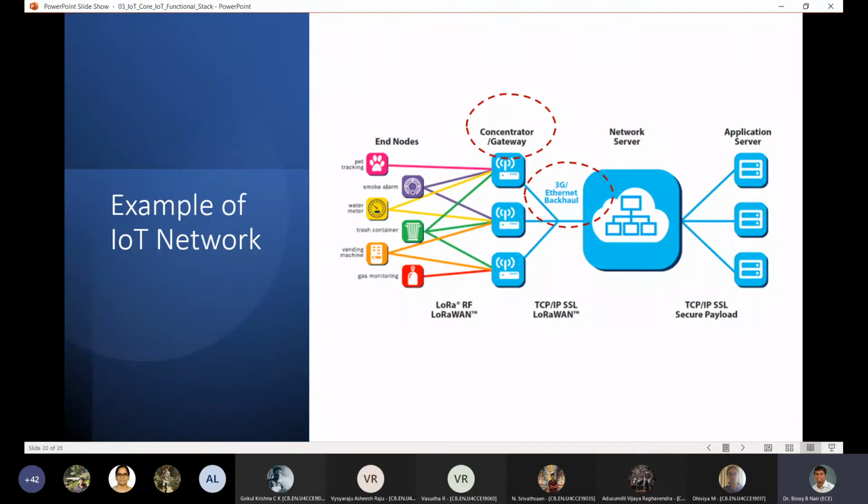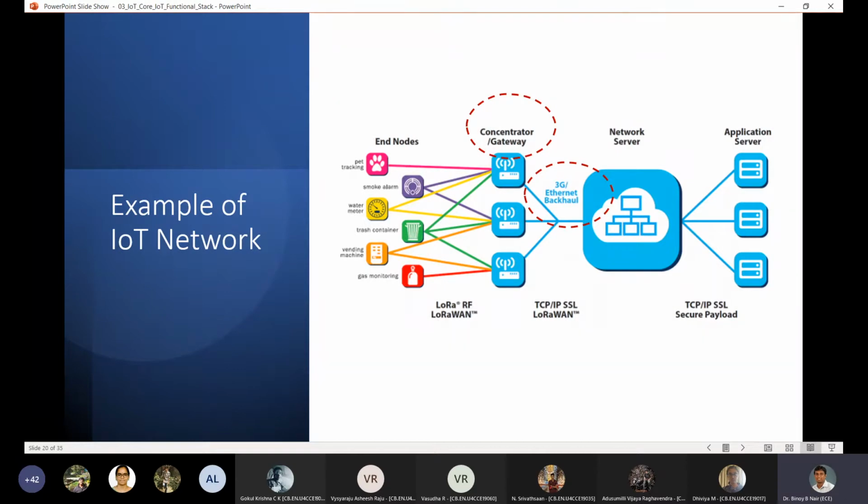Okay. So what you have is a lot of end nodes, actual sensors on the edge, which are sitting there. So you have sensors which are detecting pets, which are detecting water, trash can, vending machine, monitoring gas. So many sensors are there which are connected. All these sensors are sending data continuously to your higher functioning devices which work as gateways. So you can see these different colors indicate that they could be operating on different protocols. Okay, one could be working on LoRa, another could be working on maybe something else.